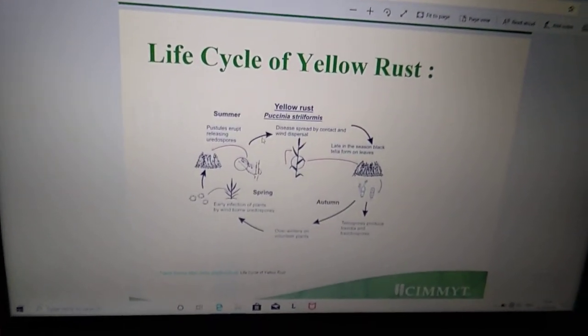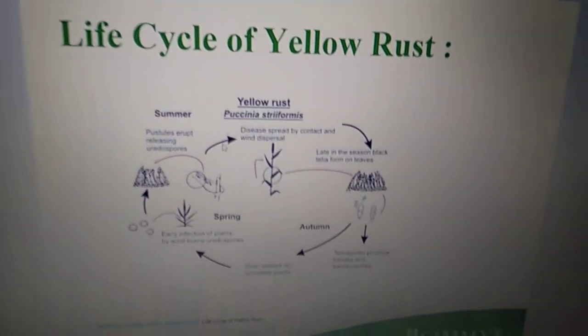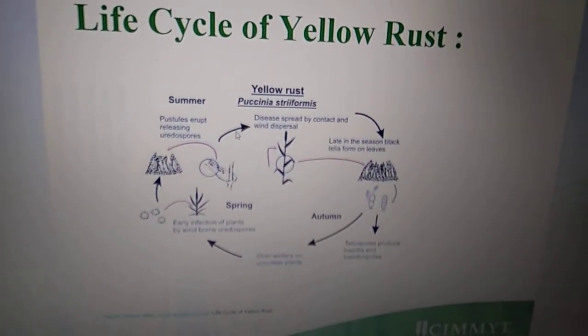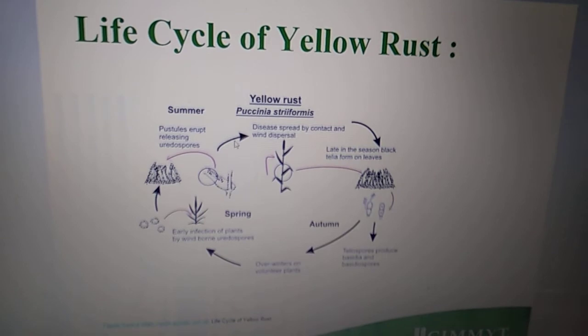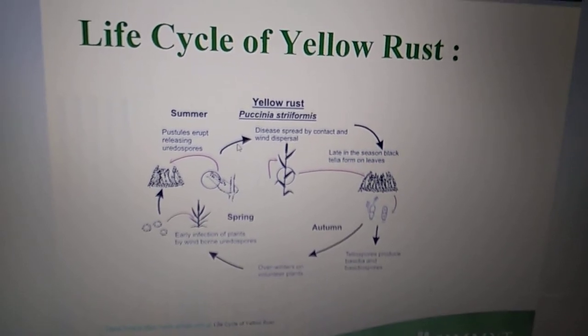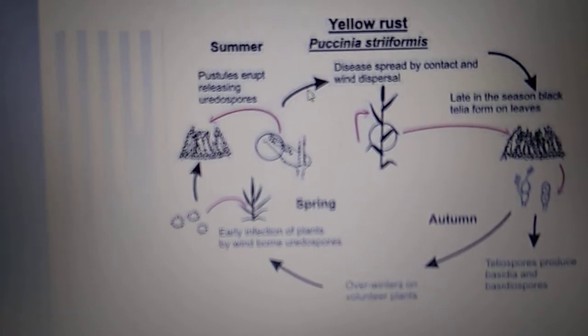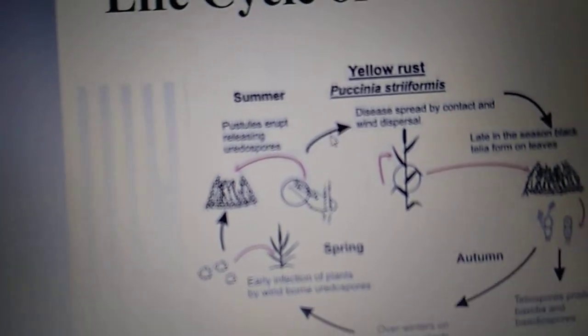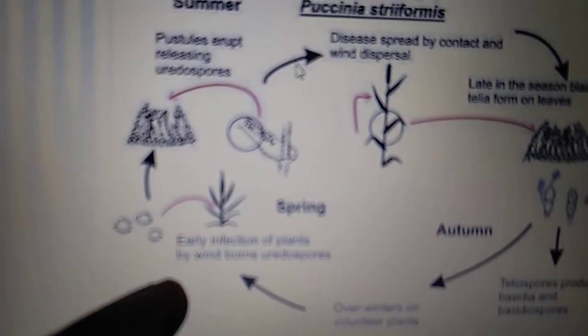Now we discuss the life cycle of the yellow rust. The life cycle of yellow rust occurs in different seasons. First, it starts in the spring season. Early infection of the plant by wind-borne urediospores, as seen here.